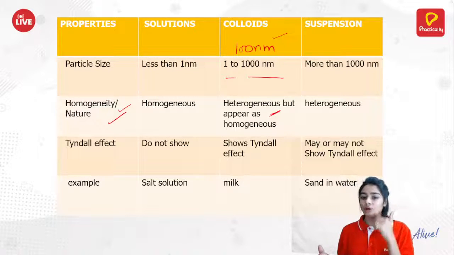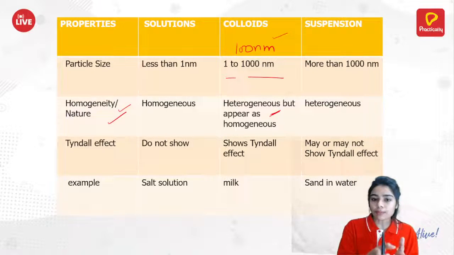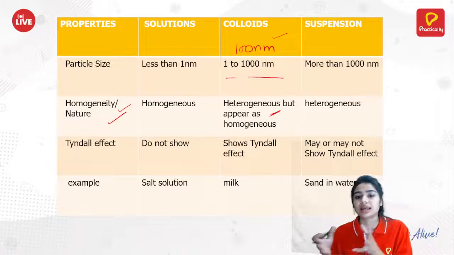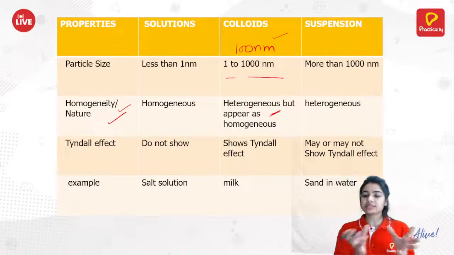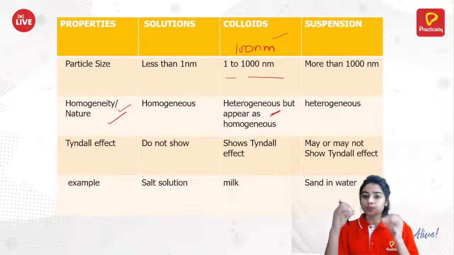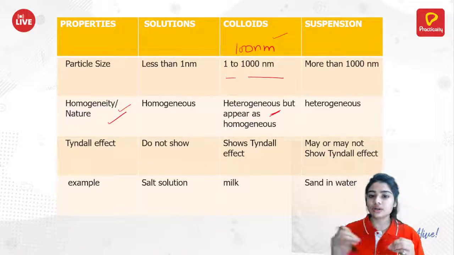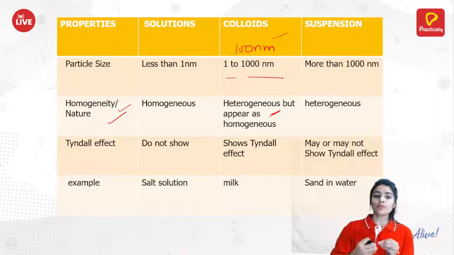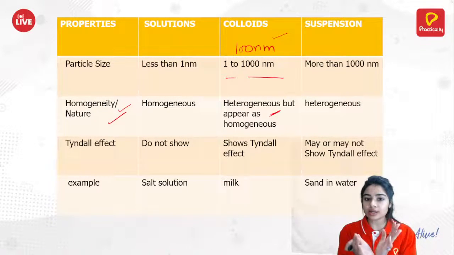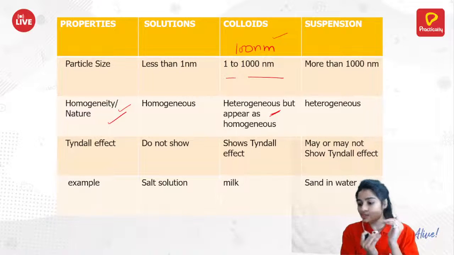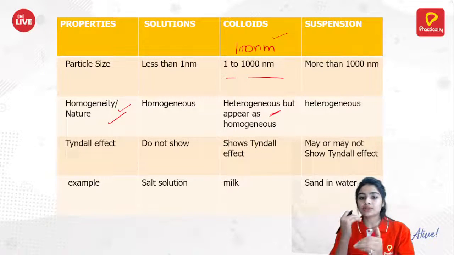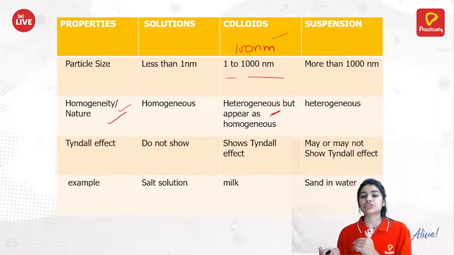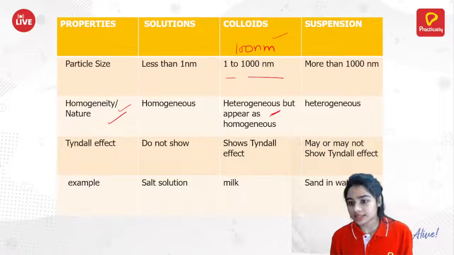I have seen that in some books it is written 1 to 100 nanometer and in some it is written 1 to 1000. So take this range. Nobody is going to ask what is the size of particle. You should know that in general the particles in solutions are very small in size, colloids will have intermediate particle size and suspension will have greater size.